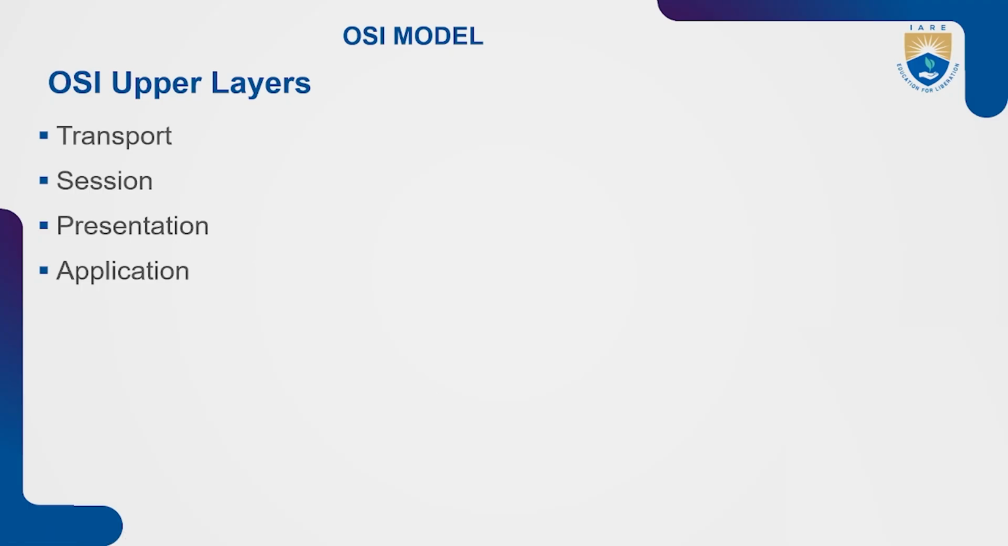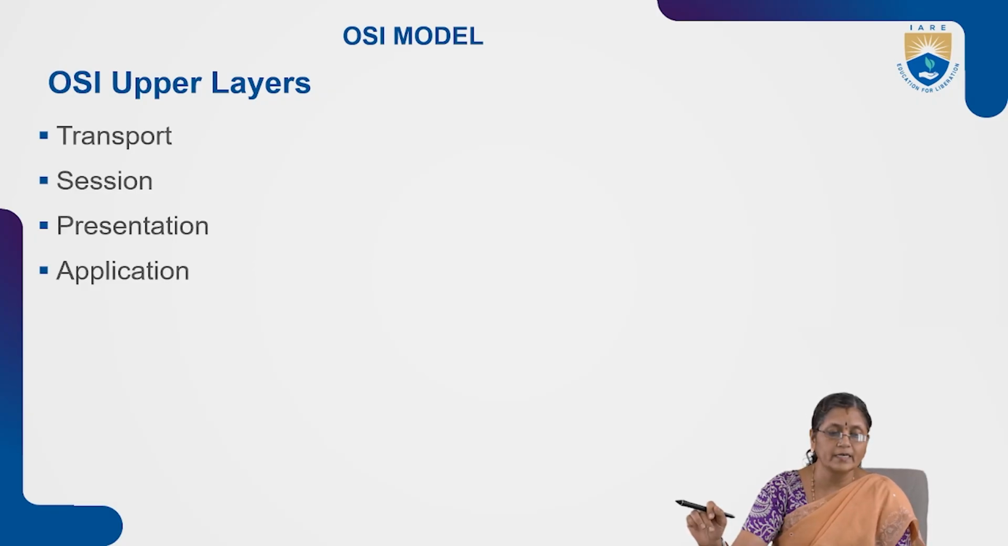OSI upper layers. Let us discuss the OSI upper layers. What are the upper layers? They are the transport layer, session layer, presentation layer, and the application layer.